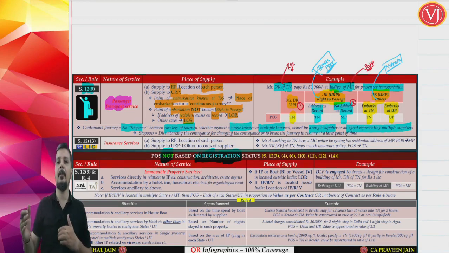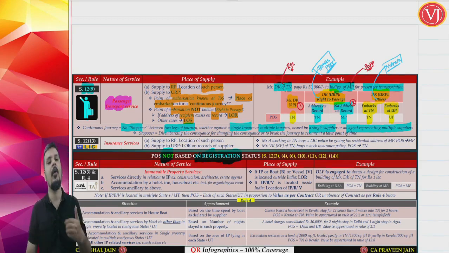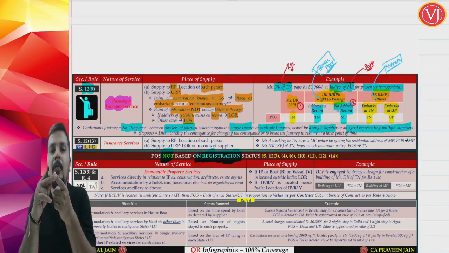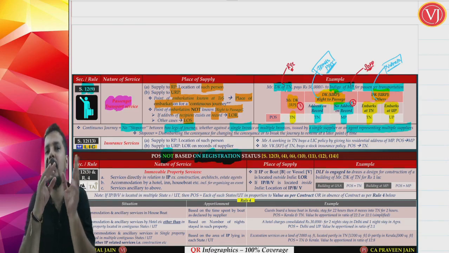The part of the flight will be of say Indigo, and the other part of the flight is Air India. From Goa to Kolkata it may be Indigo, from Kolkata to Delhi it may be Air India. No worries. As long as you are not having any stopover, you are not getting down, it is considered as continuous journey. The simple point is there should be no stopover from the point of view of the passenger between the legs of the journey. Passenger should not take a break.